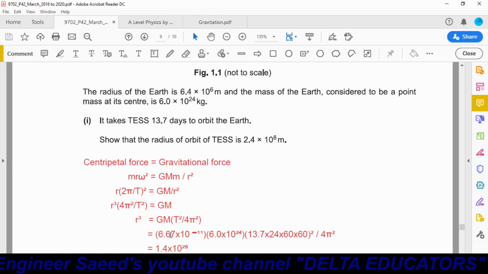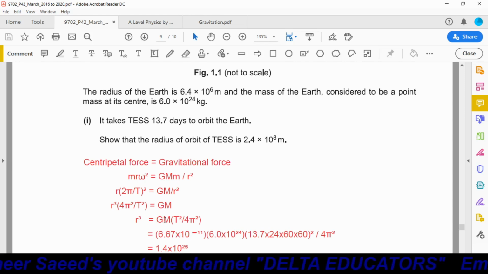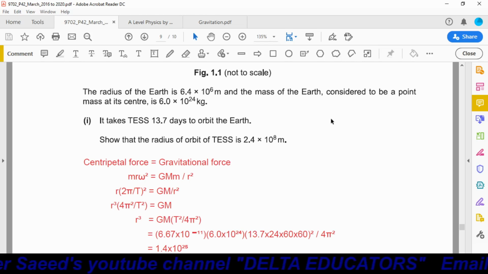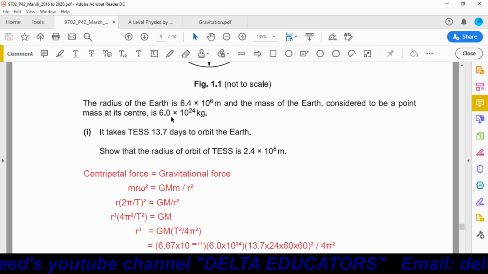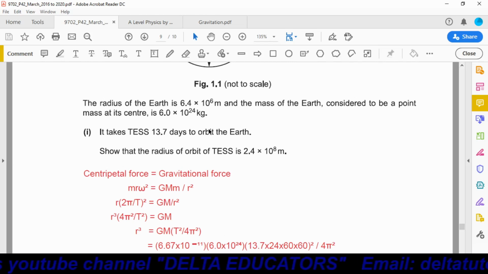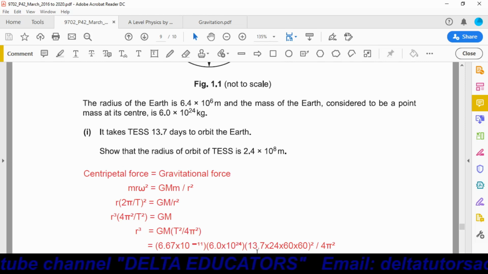Now the value of G is 6.67 × 10^-11. This M is the mass of Earth, which is given as 6 × 10^24. This is the time period, also given: 13.7 days.